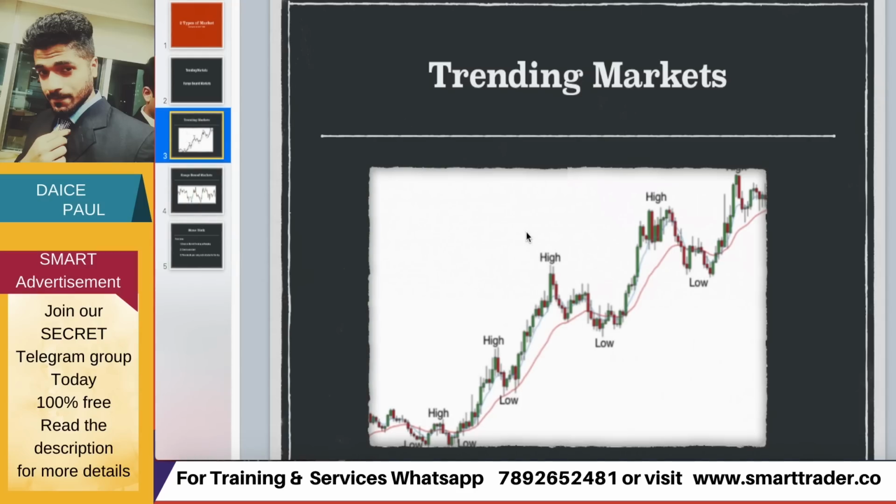Now trending markets, the thing is, if the market is going in one direction, overall one direction, let the market go upside or let the market go down. So uptrend or downtrend is called trending markets, where the highs are higher always. So we have higher highs, and we have higher lows also. So overall the trend is going up and it's an upward trend. Same way, if it is coming down, it's a downward trend. So basically it's called a trending market, where the highs are breaking again and again. So the stock is trending or the market is trending.